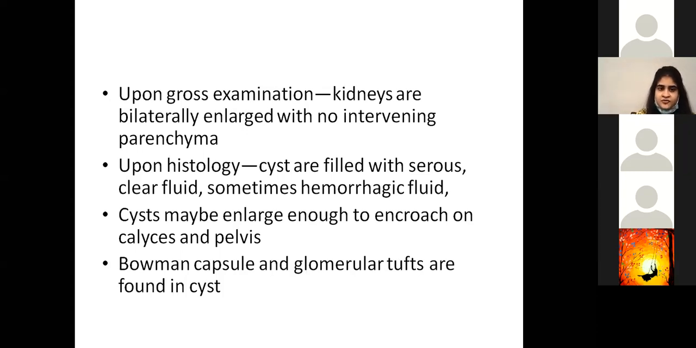So on gross examination, you have kidneys that are bilaterally enlarged. On histology, you will see cysts which are filled with fluid, serous or clear, and can sometimes be hemorrhagic. They're so big that they encroach upon the calyces and pelvis of the kidney, and Bowman capsule and glomerular tufts can be seen within it.